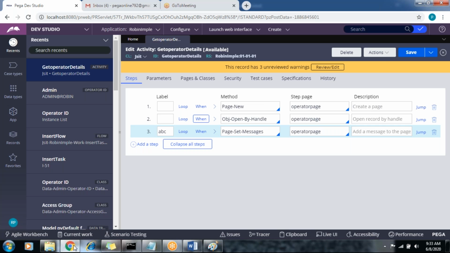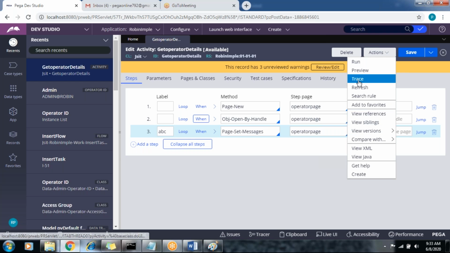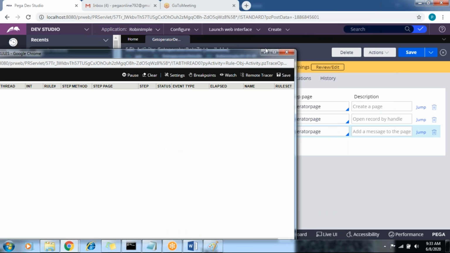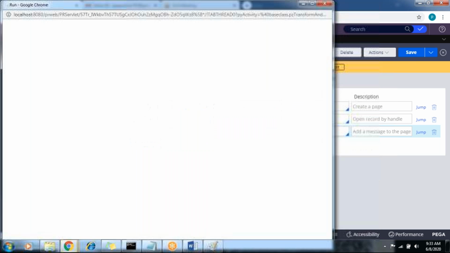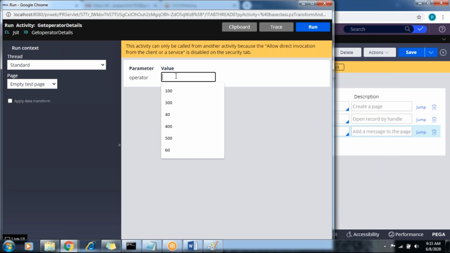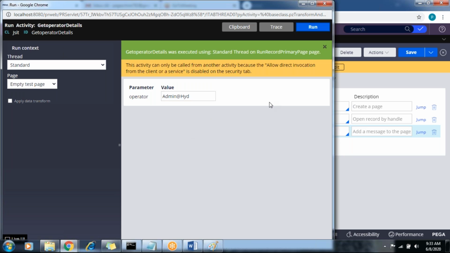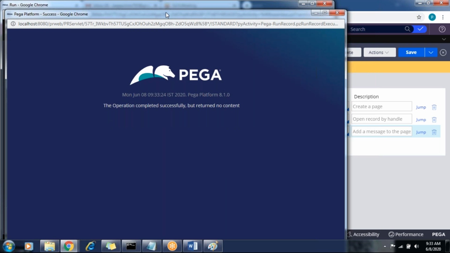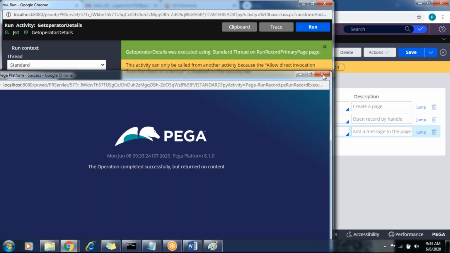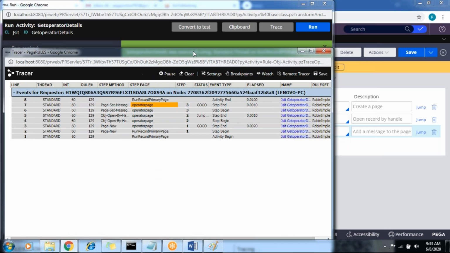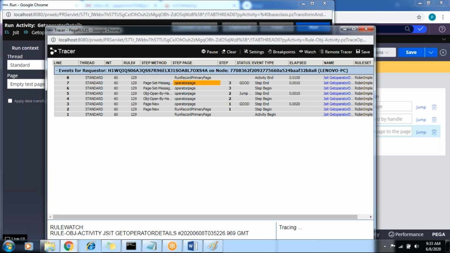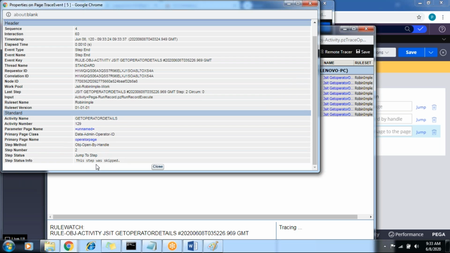So let's open the tracer and save it. Go to actions and run. I'm going to provide some admin @ of Hyderabad. Click on run. So the operation is successful. So go to tracer. Is it applying the jump flow data step, right? What is the jump flow data step? This step was skipped.